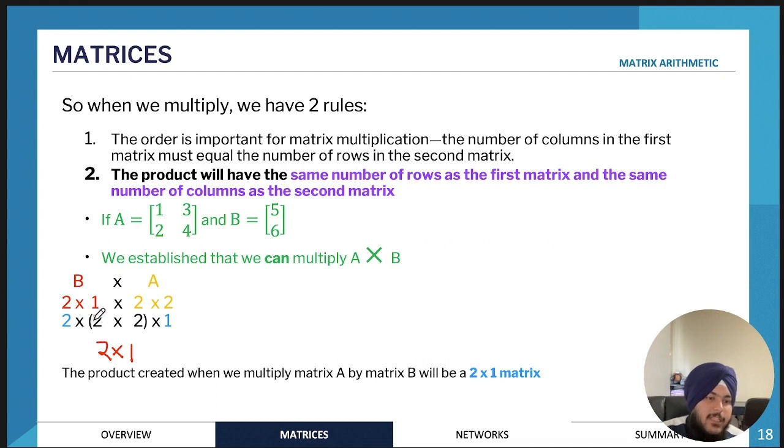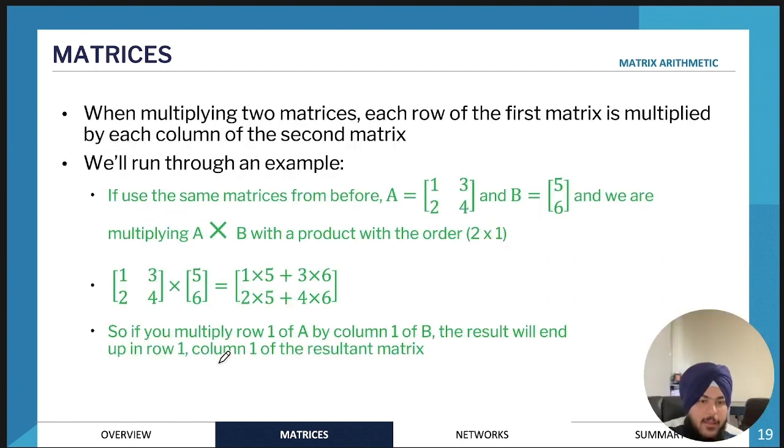The first step is working out if the matrix multiplication can even be performed, by writing down the order in this form and putting a bracket around the inside two numbers. If it's 2 by 2, that means the matrix multiplication can be performed, and then the order is just going to be the outside numbers. Let me know if you have any questions.